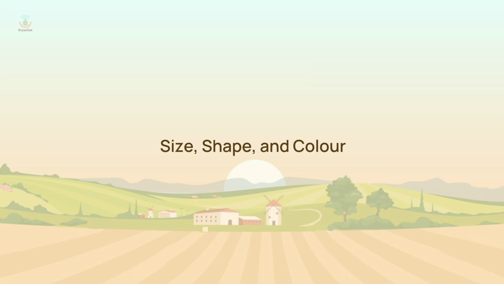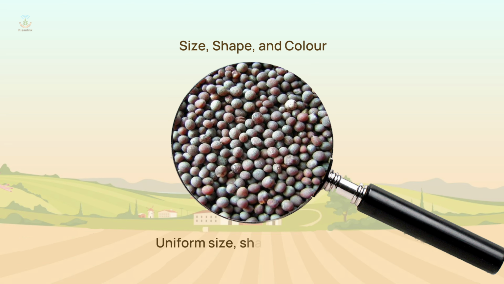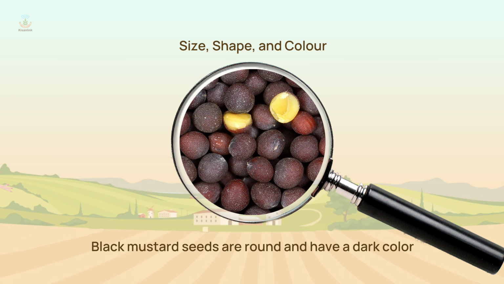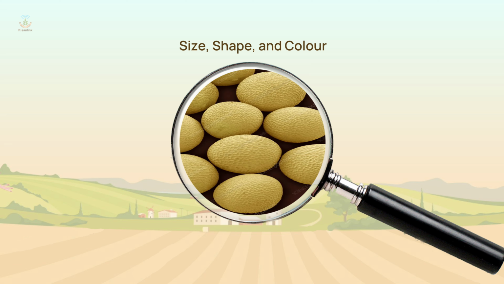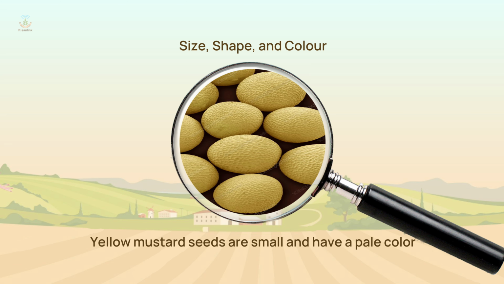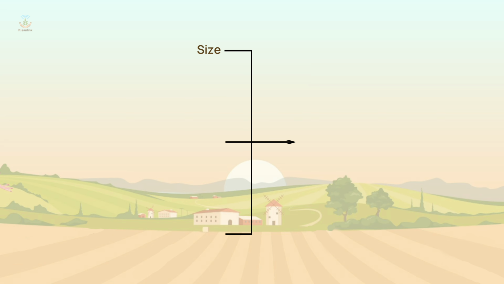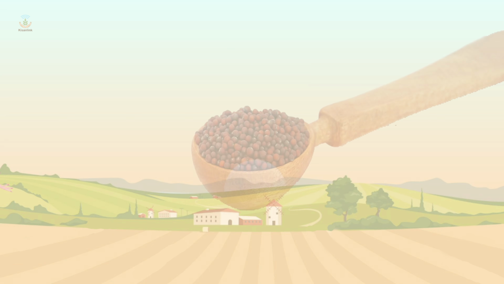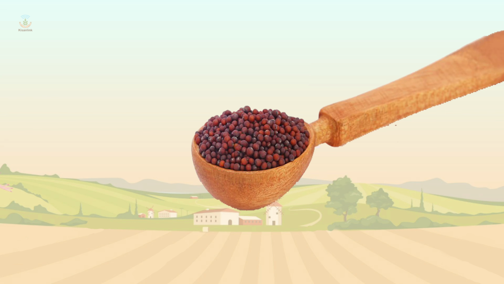Size, shape, and color. Mustard seeds should have a uniform size, shape, and color. Black mustard seeds are round and have a dark color, while yellow mustard seeds are small and have a pale color. Any variation in size, shape, or color can indicate poor quality. The size of the mustard seeds can vary between 1.5 to 3 mm, depending on the variety.